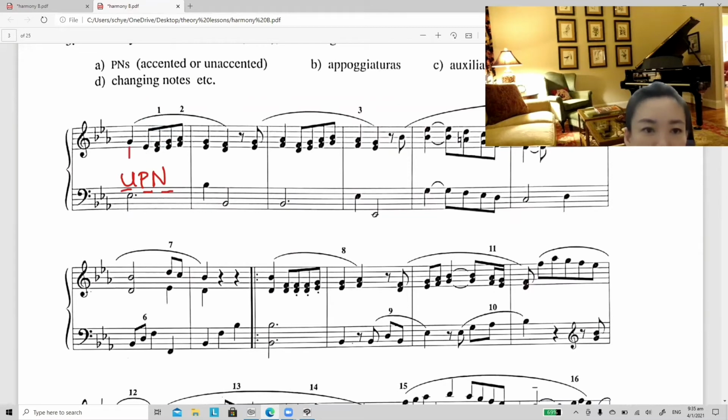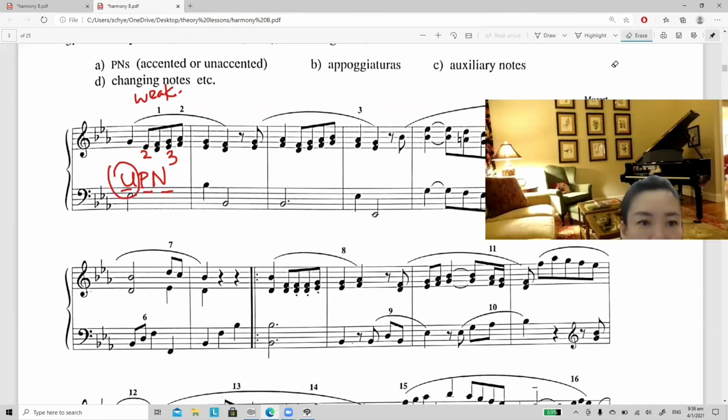So the main beat is here, 1, 2, 3. And this is located between the two notes at the main beat. So this is at a weak beat. When this is at a weak beat, you can say this is unaccented. Okay, so number 1 is unaccented passing note.